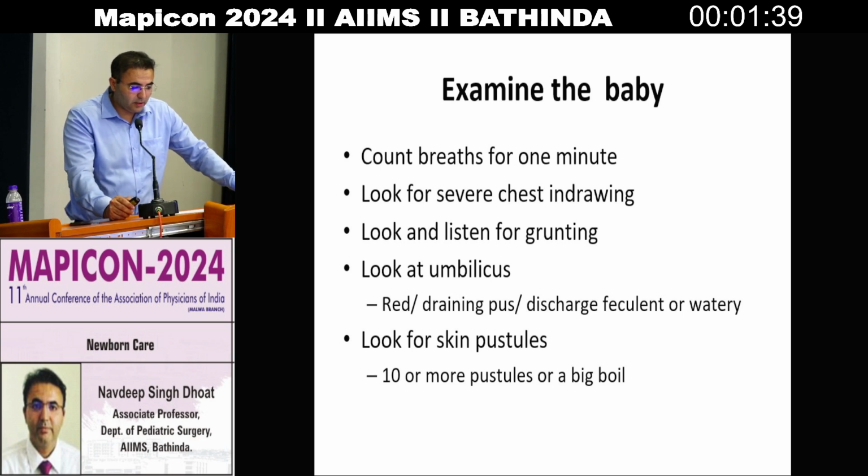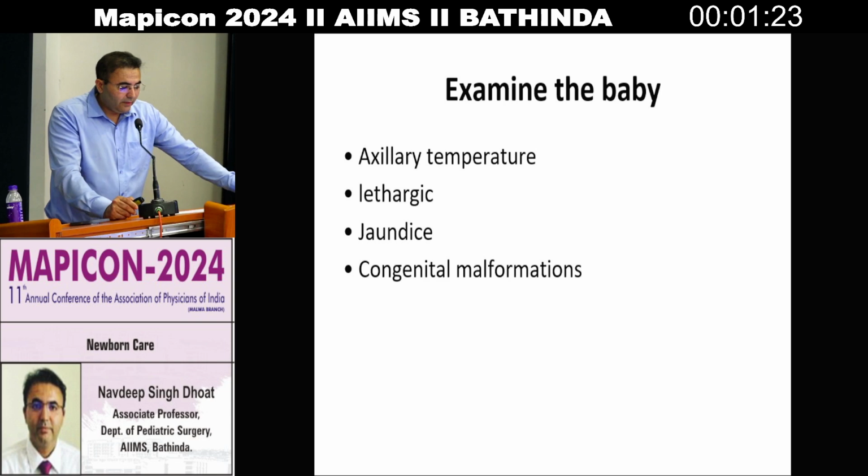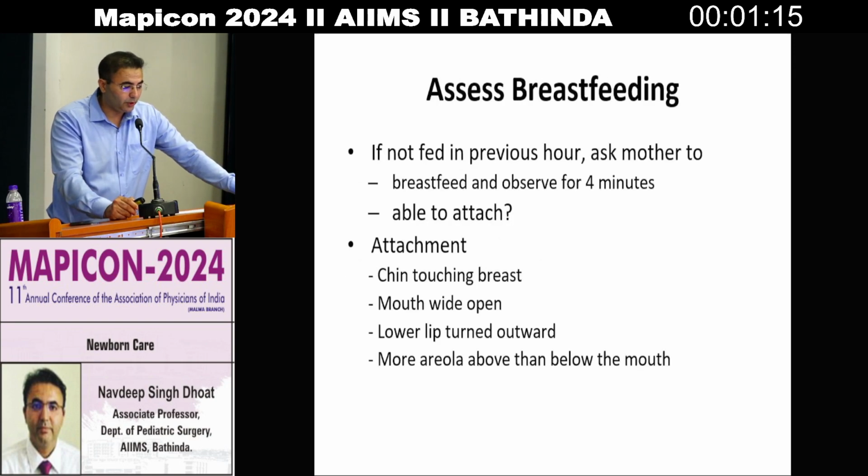Look and listen for grunting. Look at the umbilicus for any redness or draining pus. If there is a feculent discharge, rule out Meckel's diverticulum. If it is watery, rule out patent urachus. Look for skin pustules, 10 or more pustules, or a big boil. Then axillary temperature can be taken. Check for lethargy, jaundice, and congenital malformation.